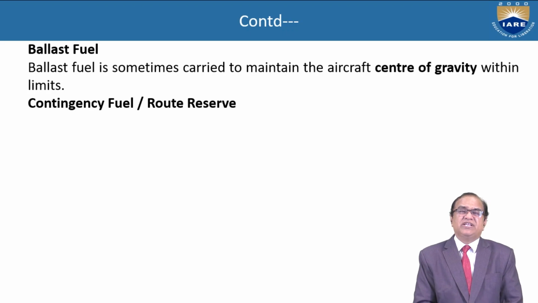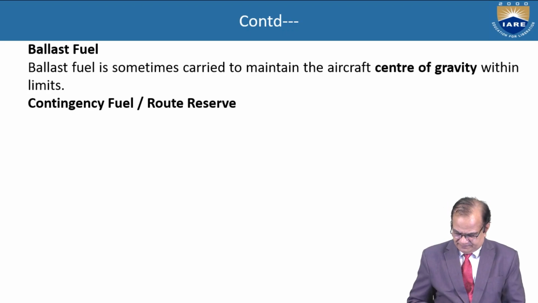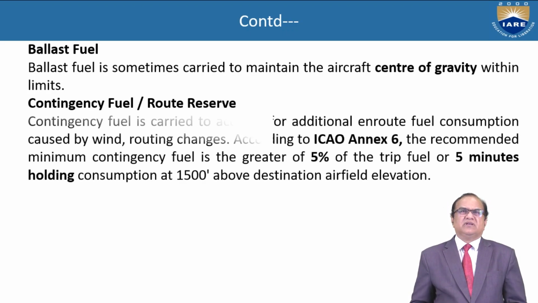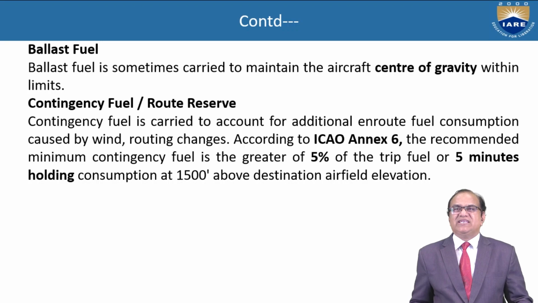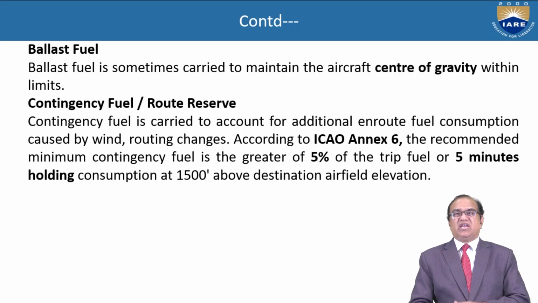Next is the contingency fuel or the route reserve. Contingency fuel is carried to account for additional en route fuel consumption caused by wind and routing changes. According to ICAO Annex 6, the recommended minimum contingency fuel is the greater of 5% of the trip fuel or 5 minutes holding consumption at 1500 feet above the destination airfield.